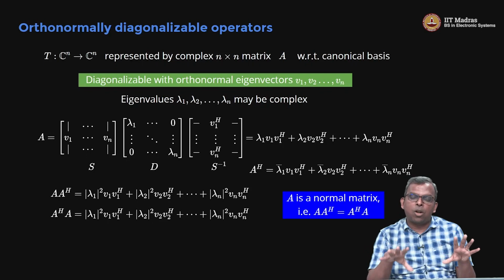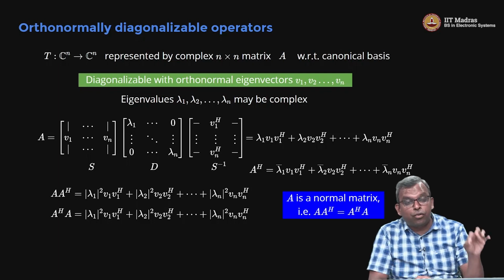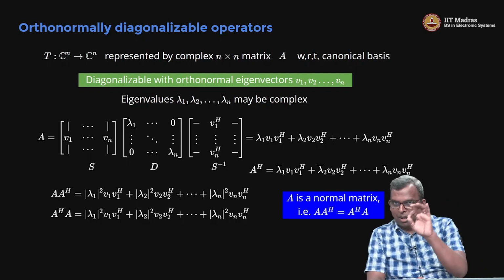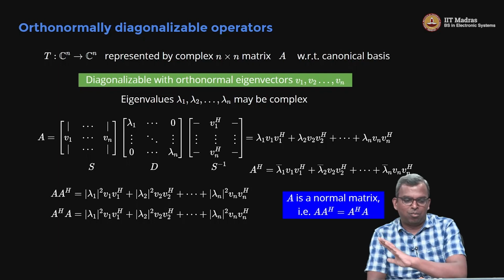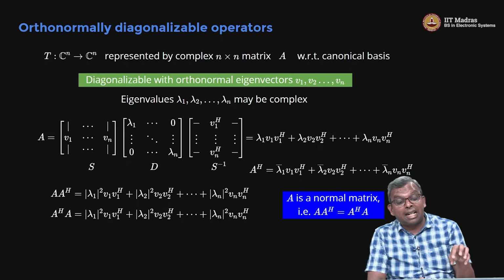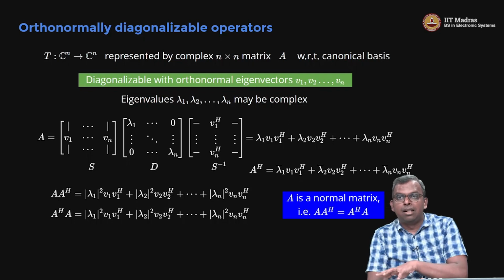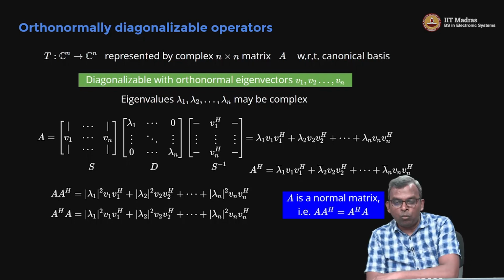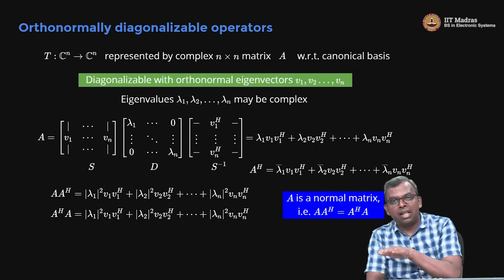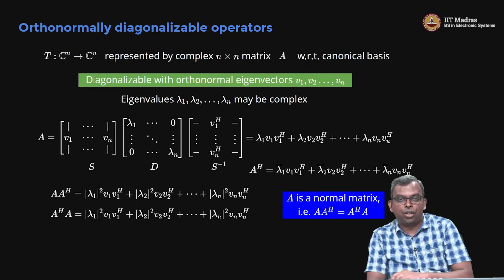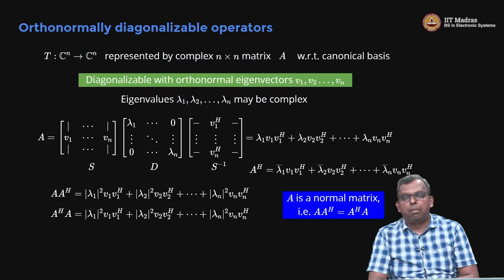So, this normal condition is not too difficult to verify. Okay, I hope I've convinced you. So, you see now that if an operator T represented by a matrix A with respect to some orthonormal basis is diagonalizable with an orthonormal set of eigenvectors, then it is normal. Okay, that's what we have seen. A Hermitian A equals A A Hermitian. This is the definition for what's called a normal matrix.